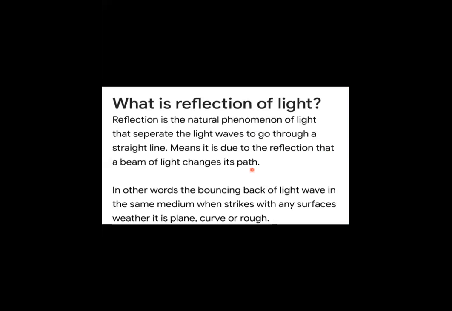Why does it change path? You all saw there is an incident ray, and after hitting the surface, the light changes its path. We also say it is the bouncing back of the light wave in the same medium when it strikes any surface, whether it is plain, curved, or rough.